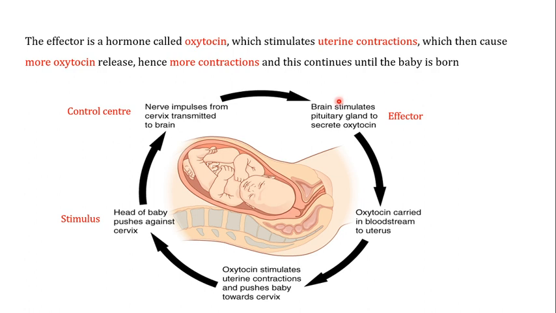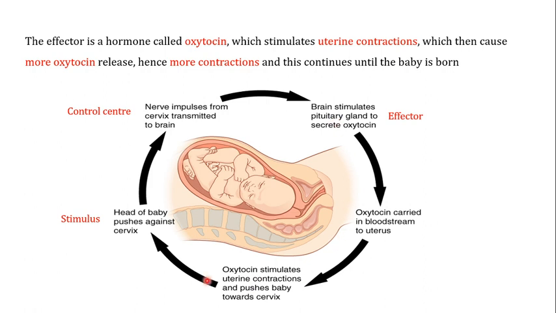baby is born. Now, if you look at this particular example, different organs of the human being are involved. You can see here the cervix, your brain, the bloodstream, and the cells of the uterine walls are involved. All of these are connected to each other by this particular pathway, thereby generating the